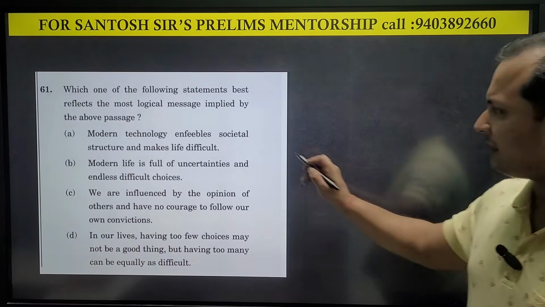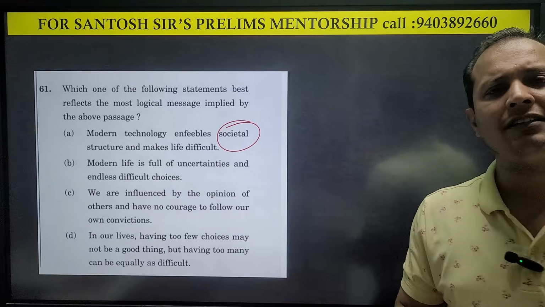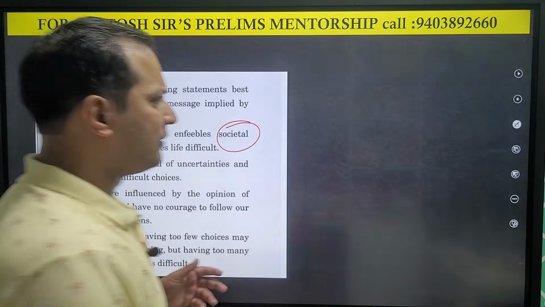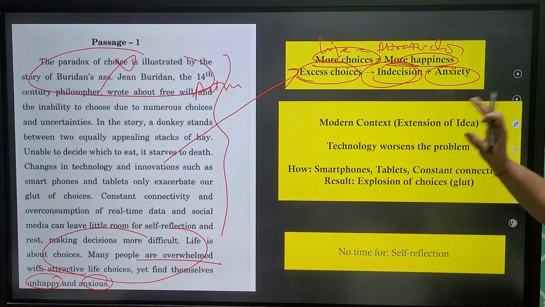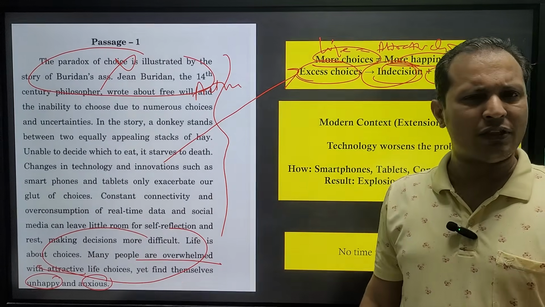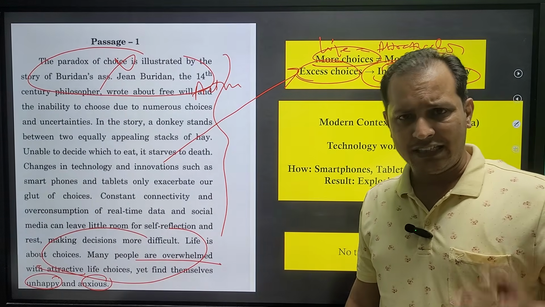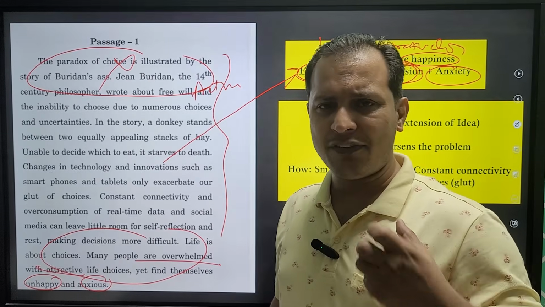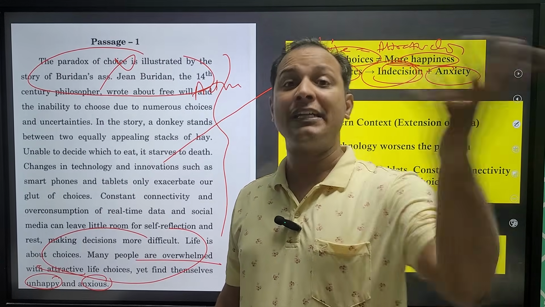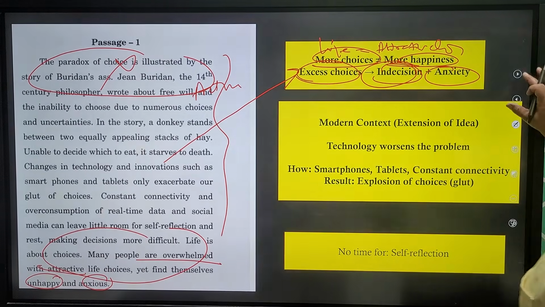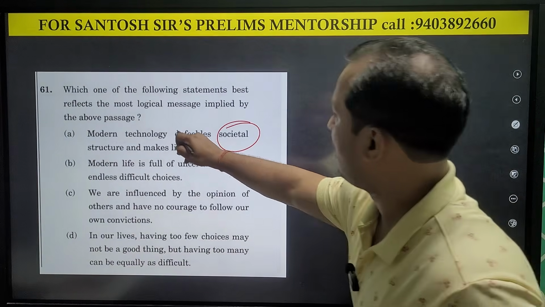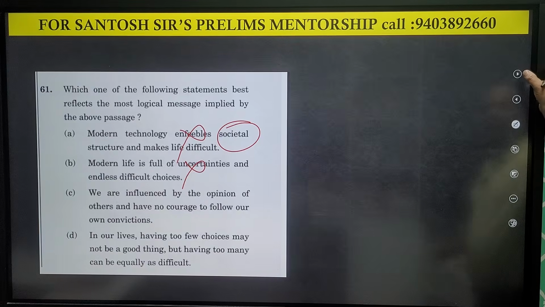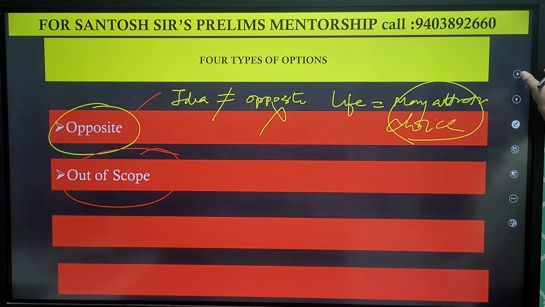Is societal structure mentioned in the passage, guys? Anywhere is societal structure mentioned? No, it is talking about the individual. Individual lives are being made miserable. Why is life being made miserable? Because of too many choices. That's it. So this is out of scope. This is gone. Two options gone.